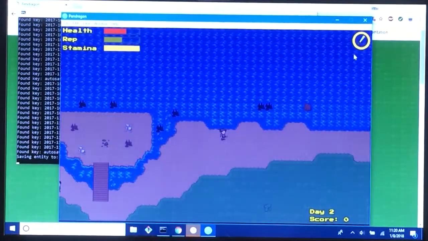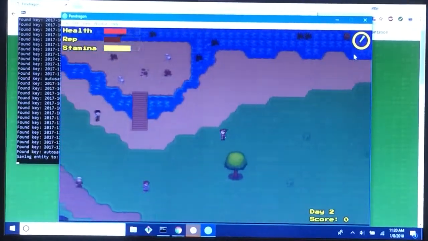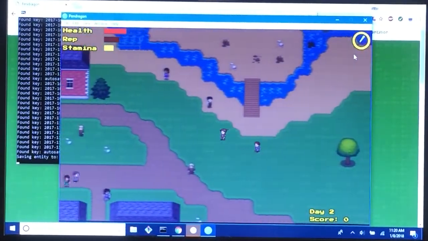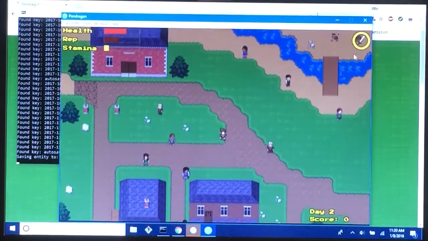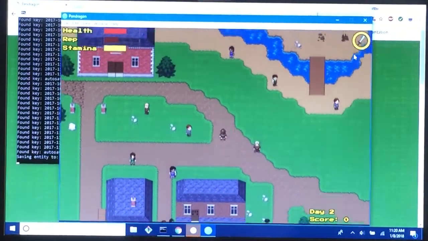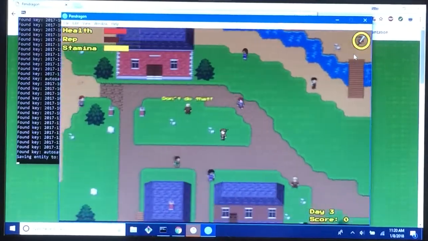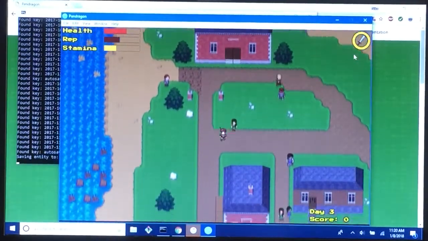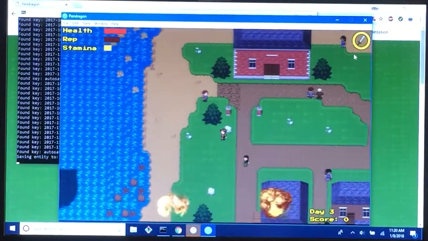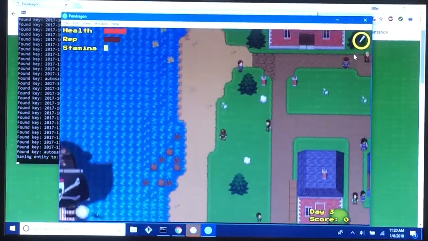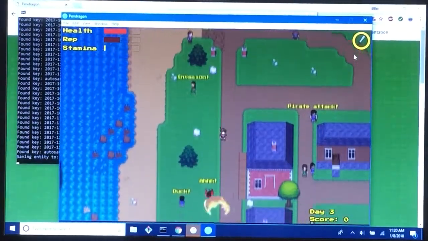That's because there's no one around me. But like I said, as I come nearer to these villagers who don't like me, my reputation starts to go down. And my reputation's not so bad yet, though, okay, this guy wants to attack me. But not everyone. Okay, so yeah, see, that information is starting to propagate, and they're starting to get more aggressive.